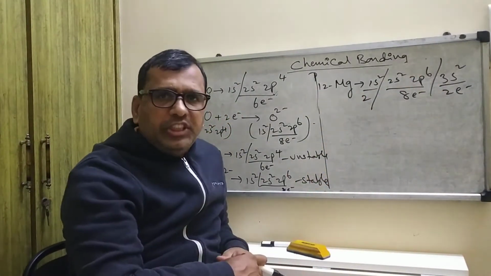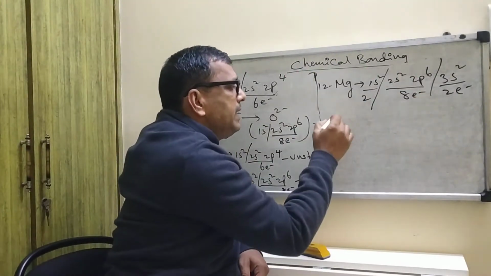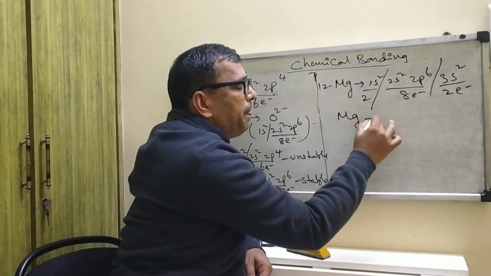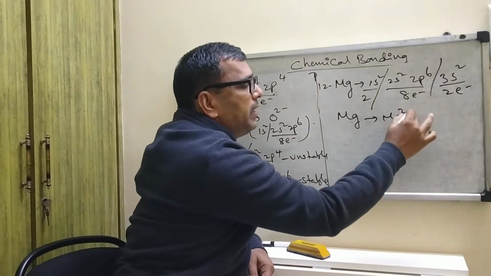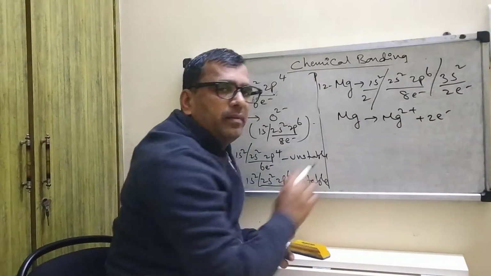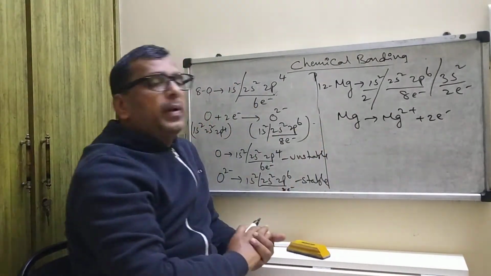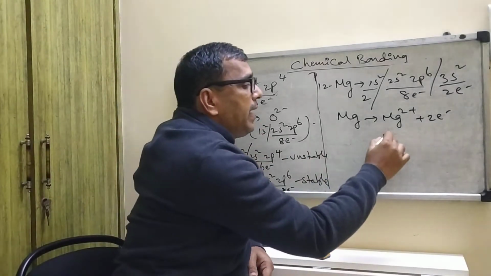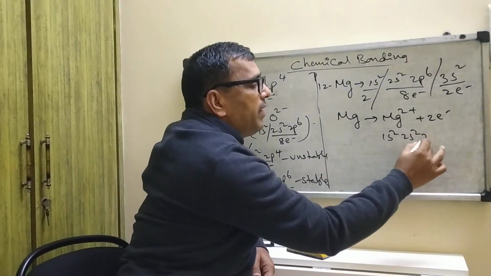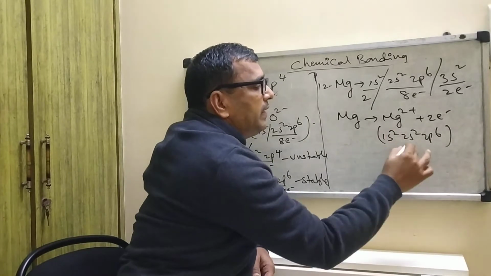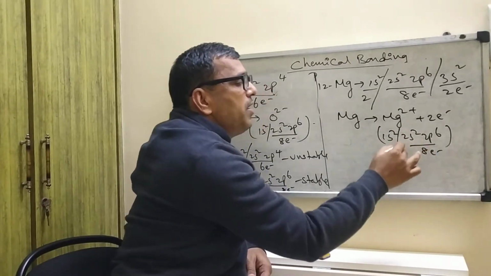It is not that easy. So it is easy for magnesium to donate. By donating 2 electrons, it will become stable. So Mg2+ is stable. Why? It attains the stable electronic configuration, 2p6. So like this is the electronic configuration of the magnesium ion.